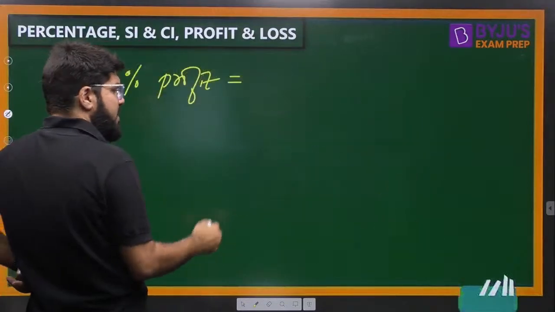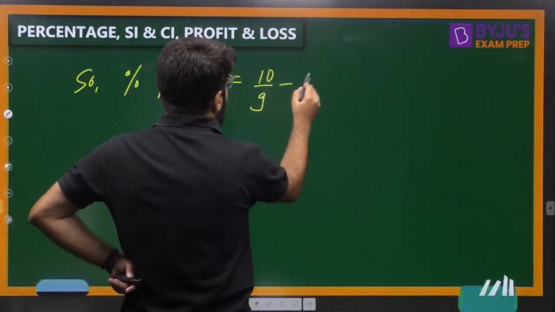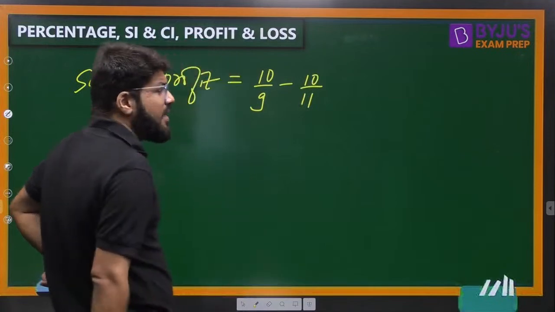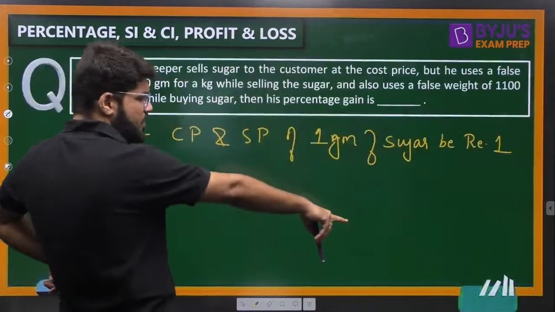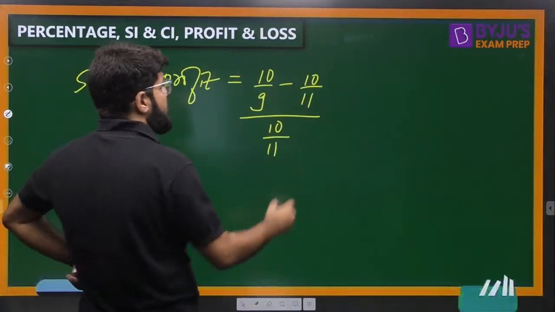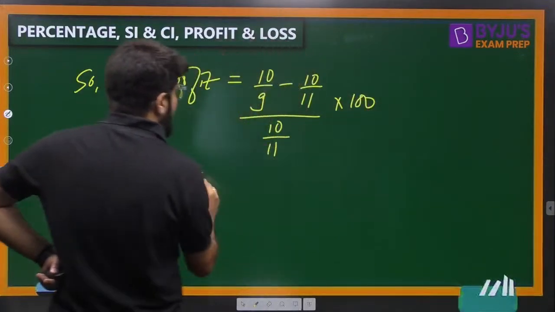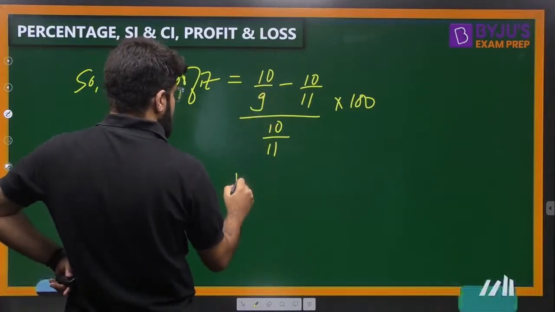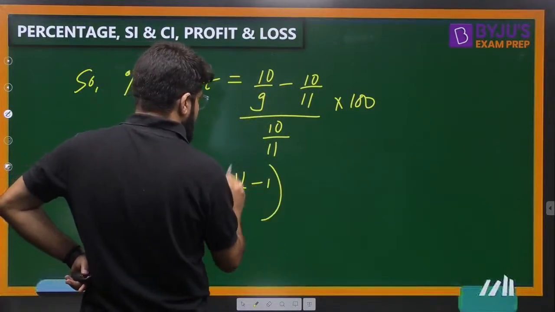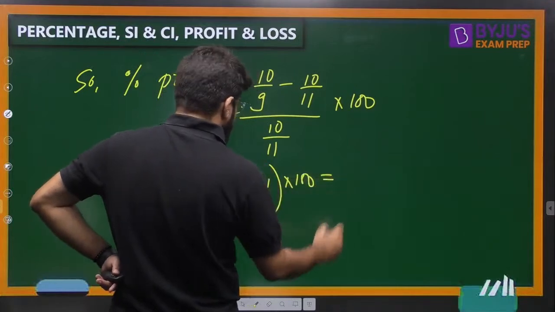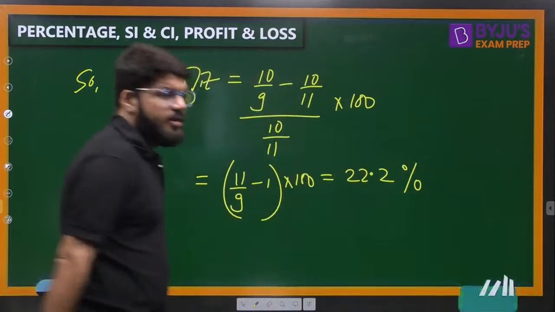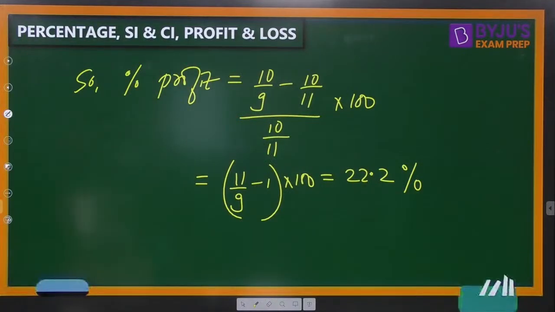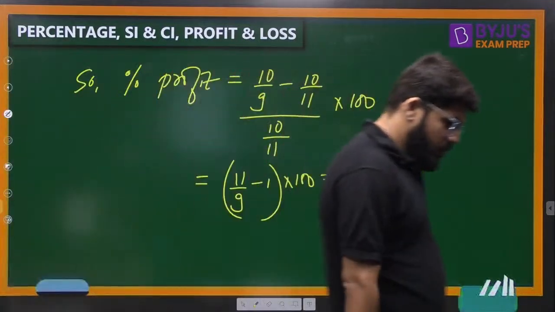Selling price, effective selling price minus cost price. Cost price was 10 by 11, which is less than 10 by 9, divided by the cost price. See, the cost price was calculated. Effective cost price was 10 by 11, is whole multiplied by 100. So, that is 10 cancel, 11 by 9 minus 1 whole multiplied by 100, and that is 2 by 9, 22.2 percentage.